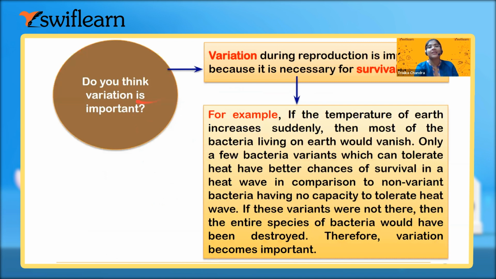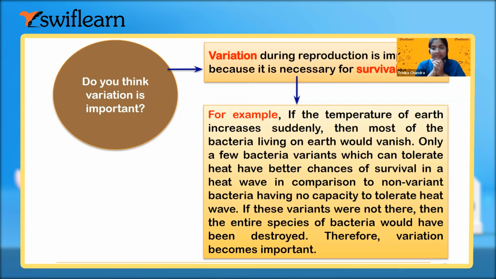Now, why do you think that variation is so important? Like the same question I asked you, and I've given you the answer almost. So I want to give you the explanation now. It is obviously due to survival. Okay, the main aim of this variation is the survival of the species. One example, one story is given over here. Let me tell you in my words. Just listen to the story.